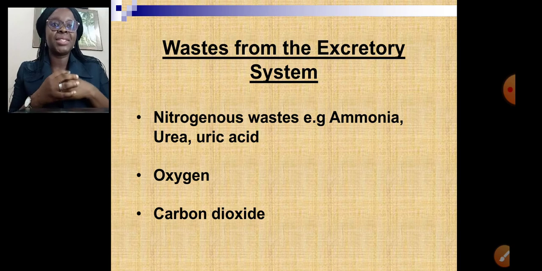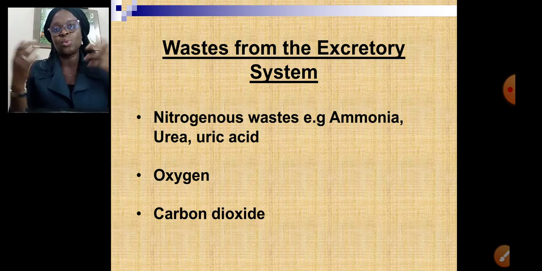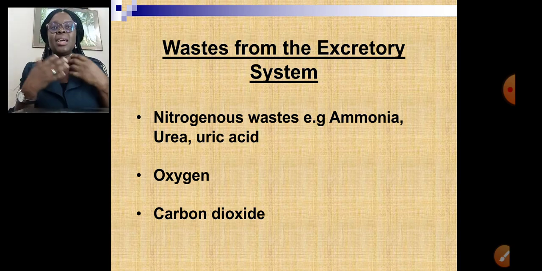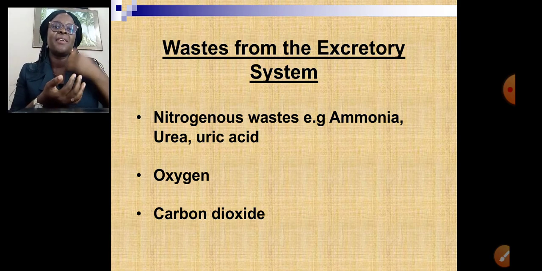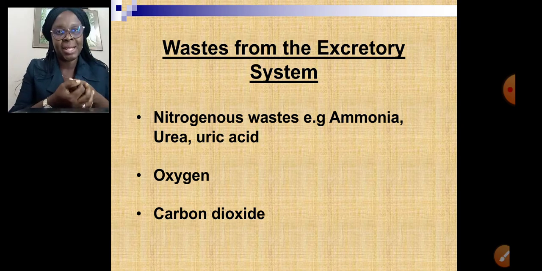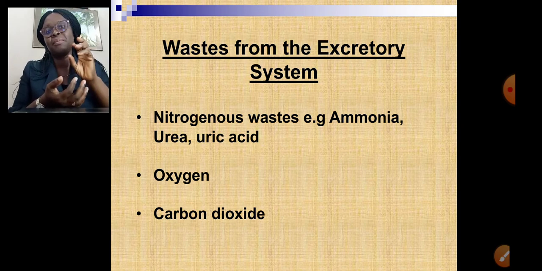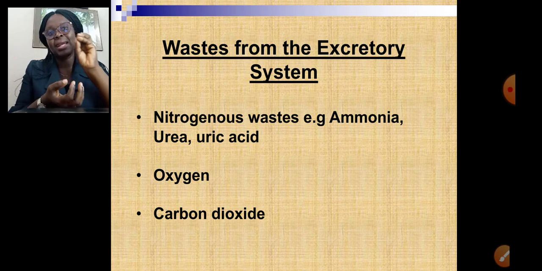The first one we are looking at is nitrogenous waste. All right, when we take in our protein, the digestive system breaks protein finally into amino acids. Amino acids, those are the form that our body can absorb.